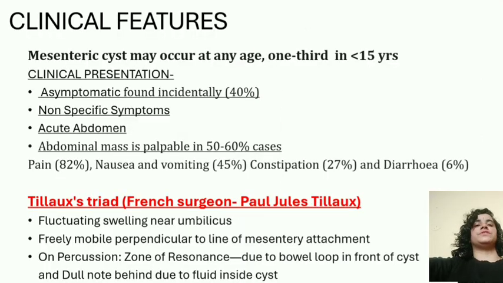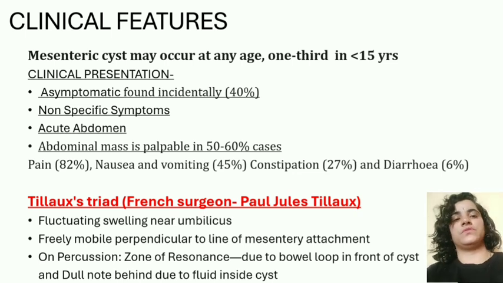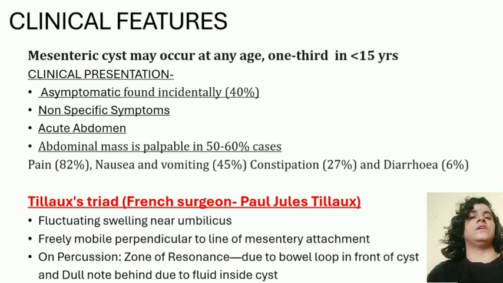So coming on to the clinical features, these cysts may occur at any age, but one third of these patients present in the less than 15-year age group. Clinical presentation can be asymptomatic, found incidentally in 40% of the cases. They can have non-specific symptoms, or the patient can present as an acute abdomen case in the emergency at times. An abdominal mass is palpable in 50 to 60% of the cases, while pain we come across in 80% of mesenteric cyst cases. Nausea and vomiting can be there in 45%. Constipation and diarrhea can also be symptoms.